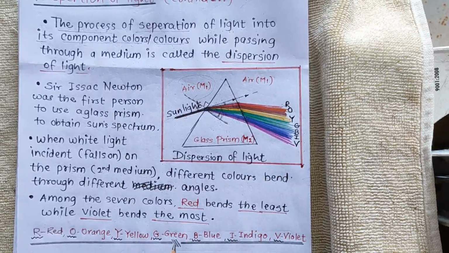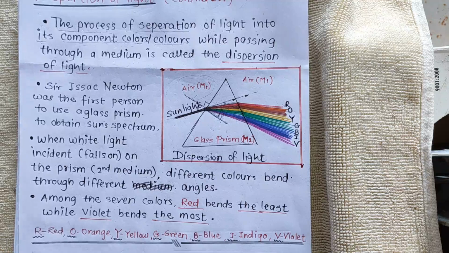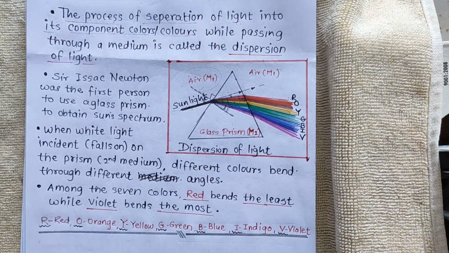You have to learn the whole dispersion of light. Each and every concept you need to go through. Go through it two or three times by heart, because paragraph-wise questions will come. Questions based on the prism, and fill in the blanks related questions will come. This is an important topic. Thank you.